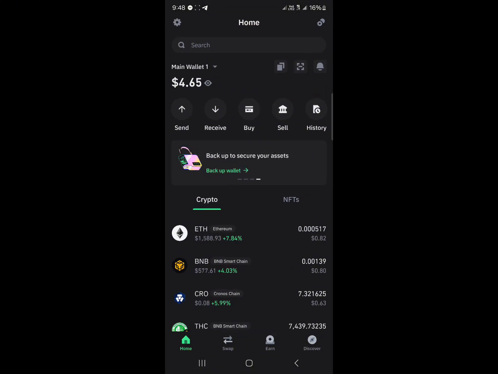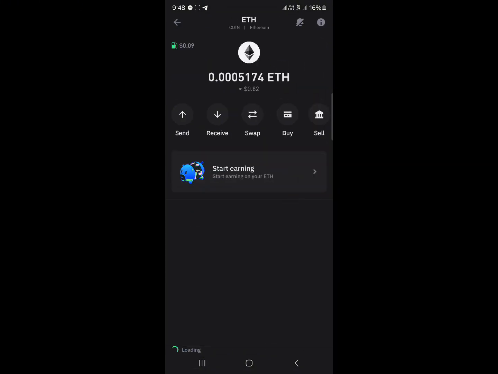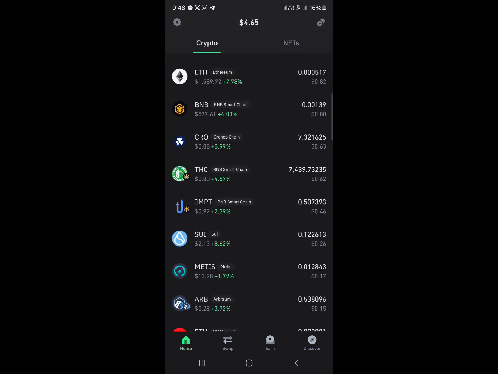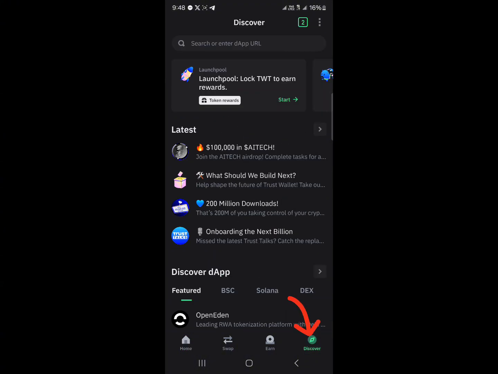Once you've opened this wallet, make sure you have some Ethereum, no matter how small, to cover your gas fees for this transaction. Now, with your Ethereum available, or if you do not have Ethereum, you could simply make use of the buy option or the receive option to receive your Ethereum tokens onto your wallet. Now, once you've gotten yourself some Ethereum to cover your gas fees, make sure the SPX is also available on the Ethereum network.